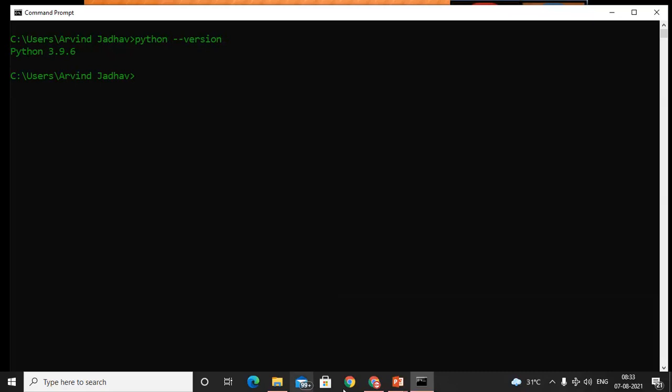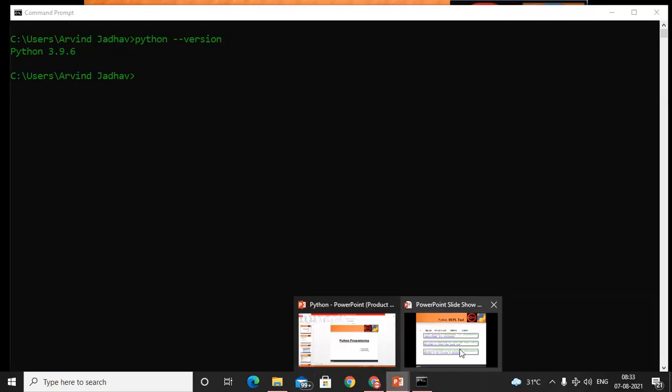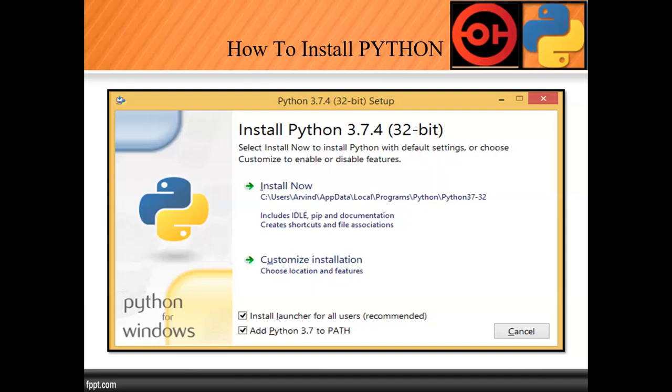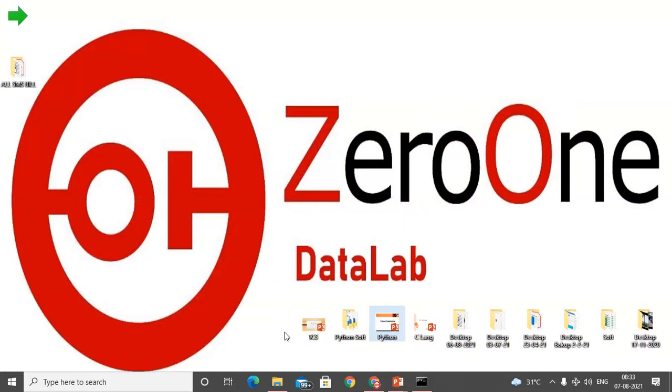Second important thing: while installation, I already told that we need to click on the add path option. What happens if you forgot to click on that? In that case, we need to define the path. In this case we have to define the path. Where can we define the path? For that we require the environment variable.